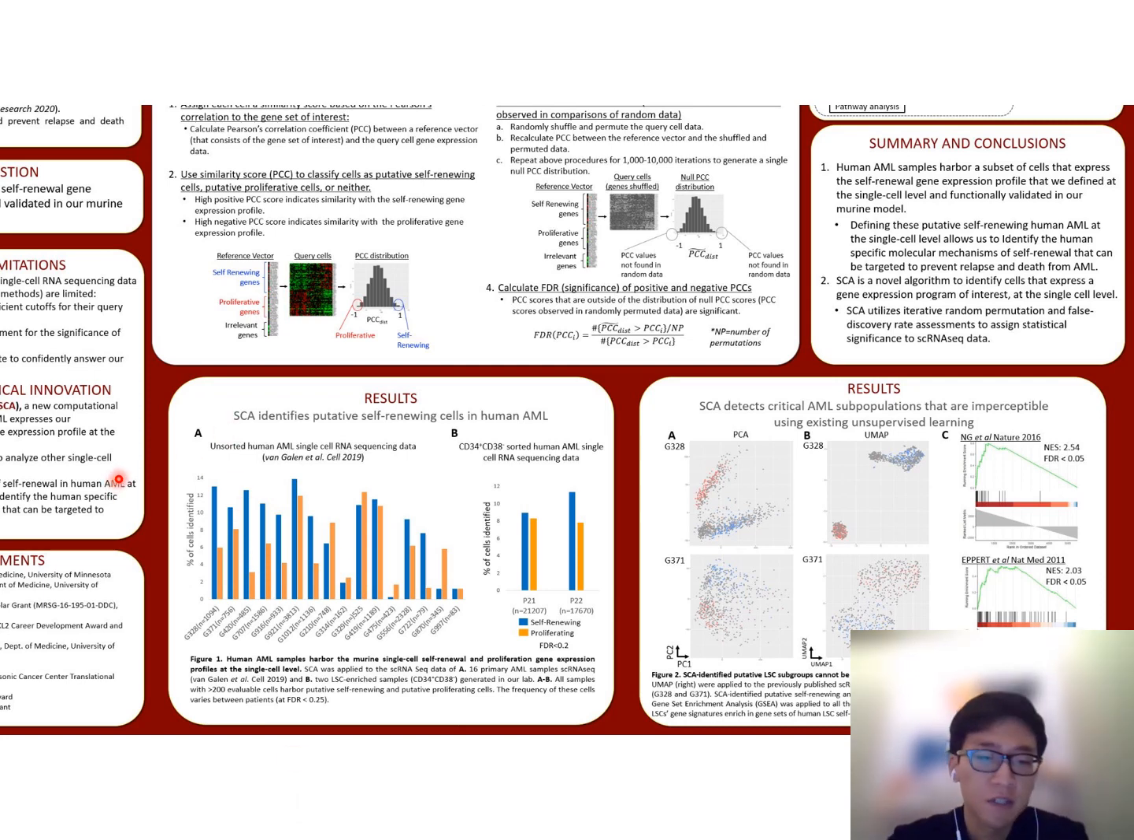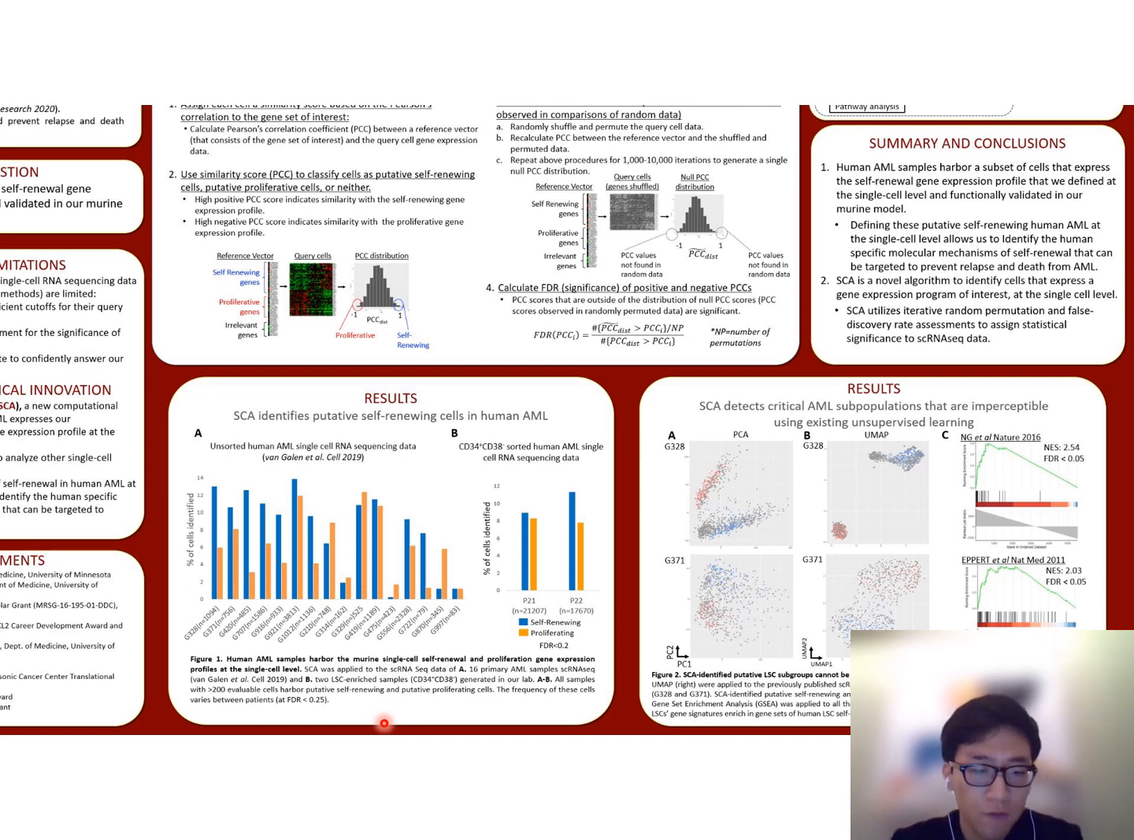Next, I applied SCA to a publicly available human single-cell RNA sequencing dataset of 16 unsorted AML samples and 2 sorted LSC samples generated in our lab. Using this approach, we detected cells that harbor both putative self-renewing and proliferating LSC profiles in most human AML samples in both the public and our lab datasets, each with an FDR cutoff of 0.2. We define human AML cells that express the murine reference self-renewal LSC gene expression profile as putative LSCs and the proliferating LSC gene expression profile as putative proliferating cells.